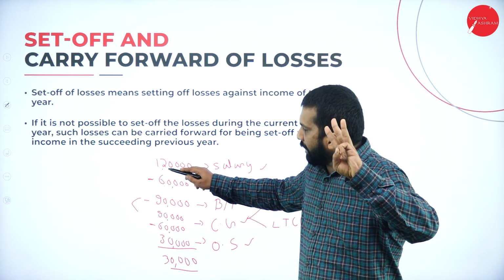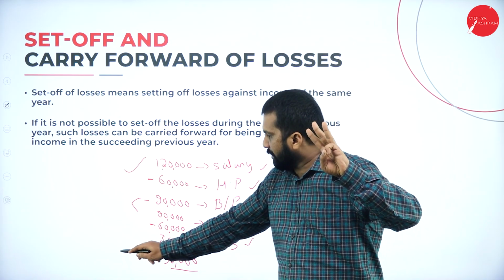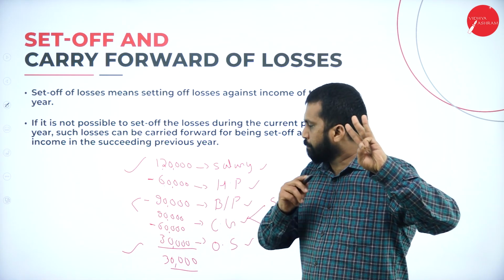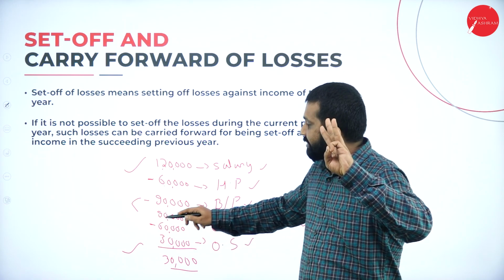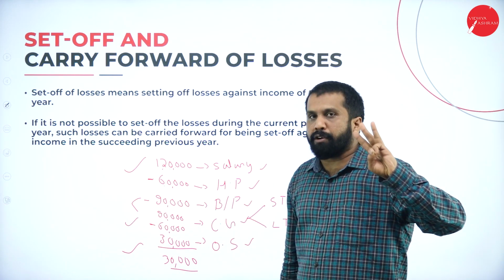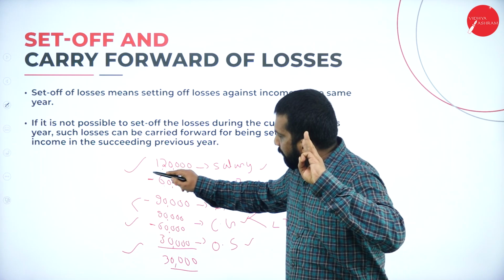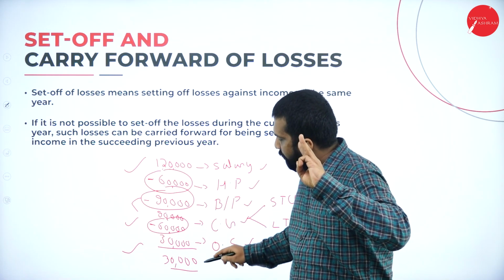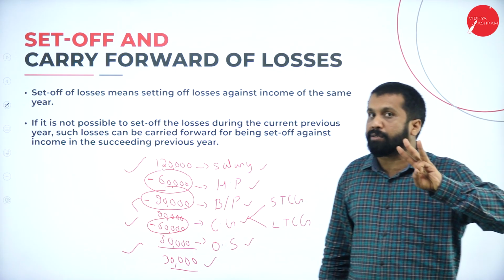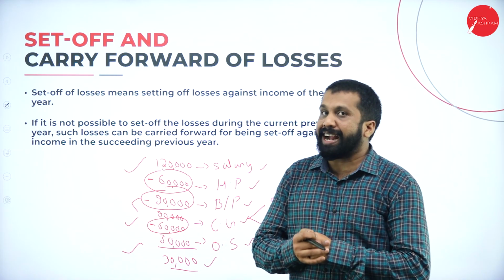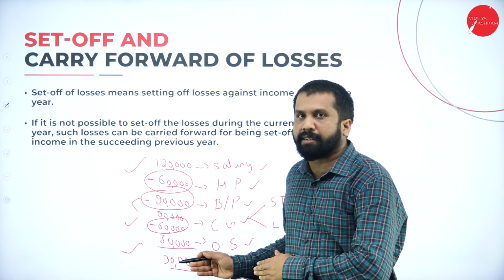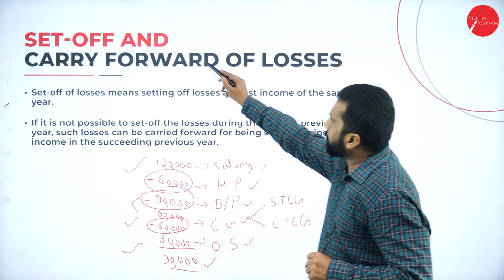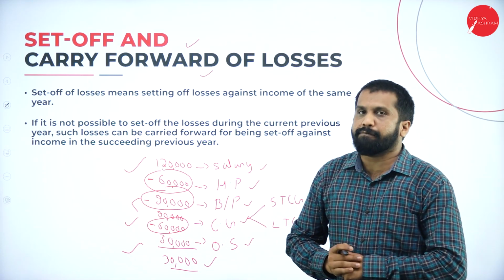Now, 1,20,000 is a profit, 30,000 is a profit, 1,20,000 plus 30,000 is 1,50,000. From 1,50,000 plus 90,000, 2,40,000. From 2,40,000 minus this, minus this, minus this, your net income is 30,000. You're supposed to pay tax on 30,000. Am I correct? I am wrong. Why I am wrong means we have a concept called set off and carry forward.